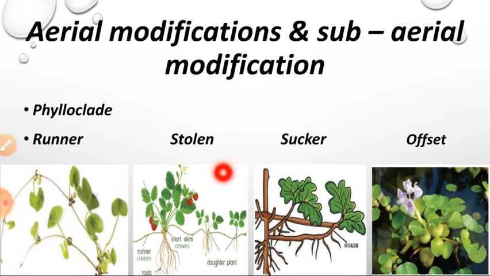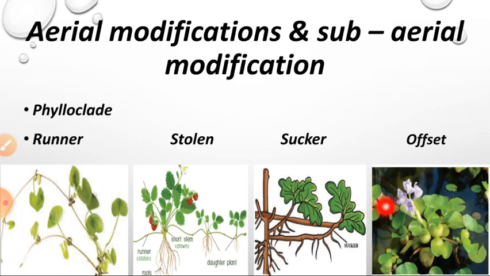Wild strawberry. Sucker. A sucker has a short and weak stem and it grows diagonally, like this, and gives rise to a new shoot system. Shoot system means the stem part. So this is called a sucker.